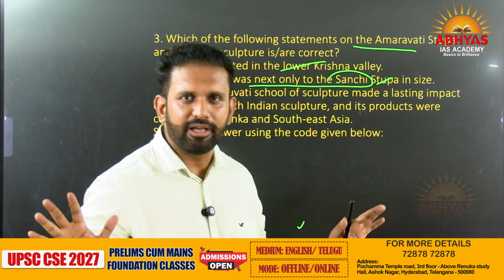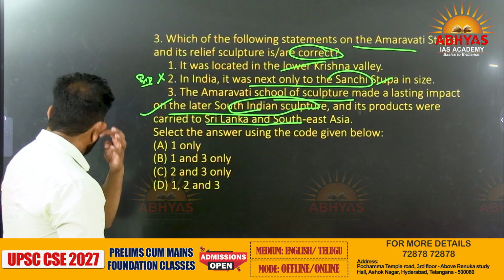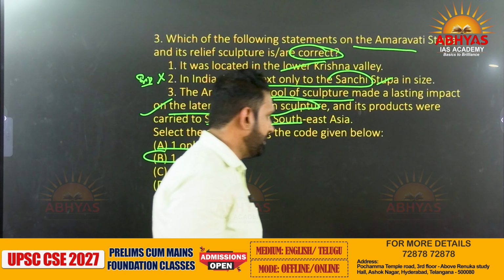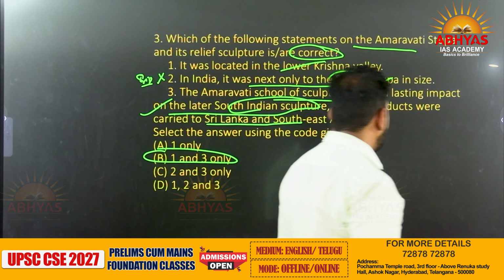So which is correct or incorrect? First of all, after seeing the statements, you have to see what the question is asking. It is asking for correct ones. Statements 1 and 3 are correct, so the answer to this is B. Very easy. If you know this one, you are done. But since 1, 2, 3 is also an option, you have to know the size, which is a very difficult question, I can say.